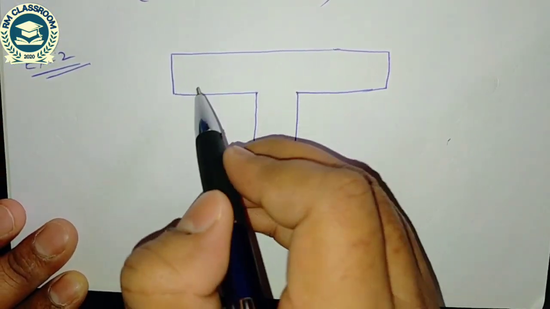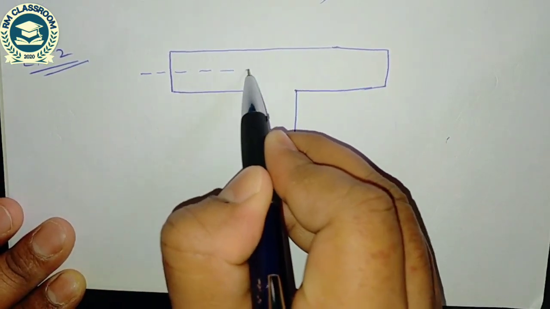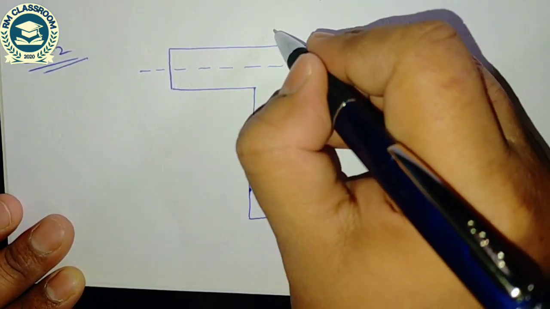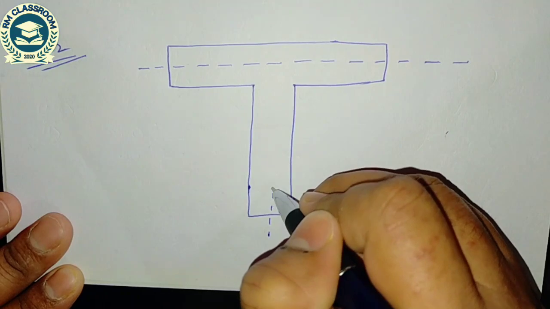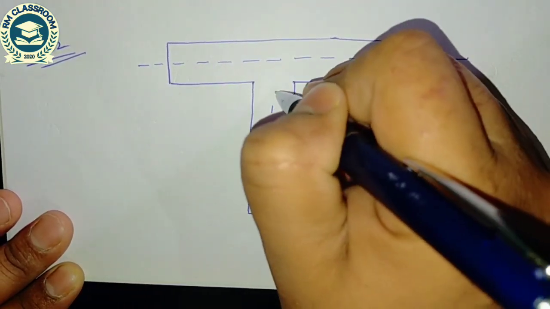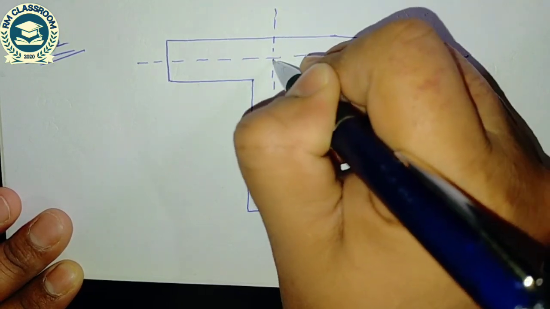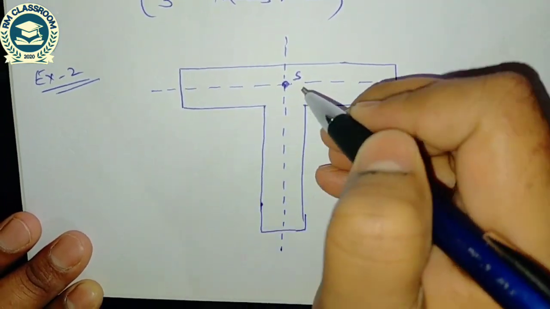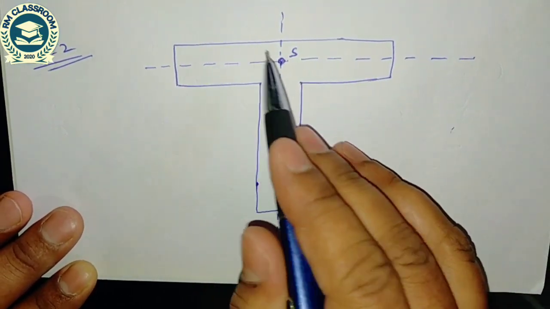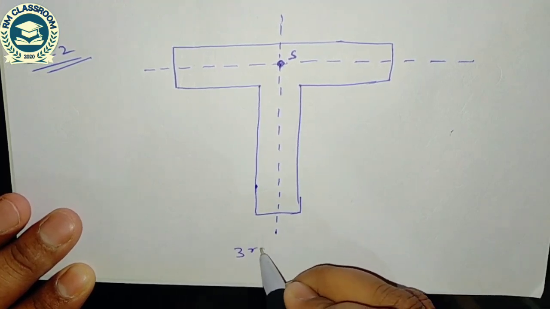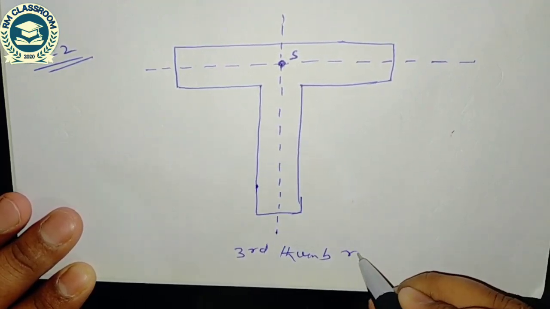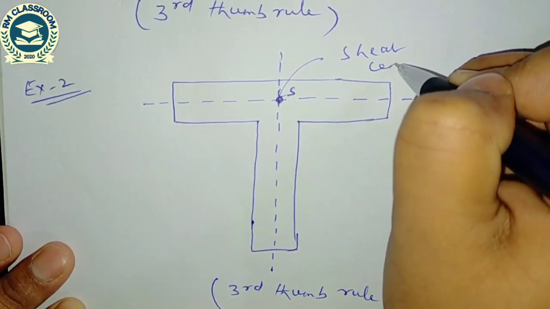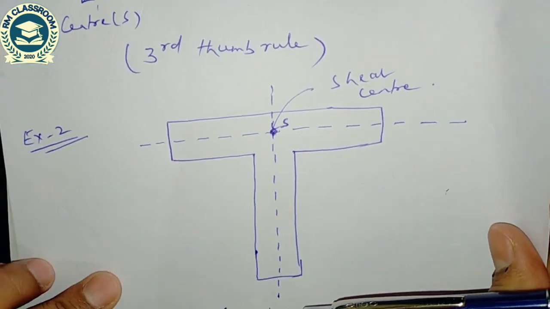For this narrow rectangle, this is the axis of symmetry, and for this narrow rectangle, if I draw the axis of symmetry, then it will cut at this point. So this is the location of the shear center, and we have judged this shear center by the third thumb rule.